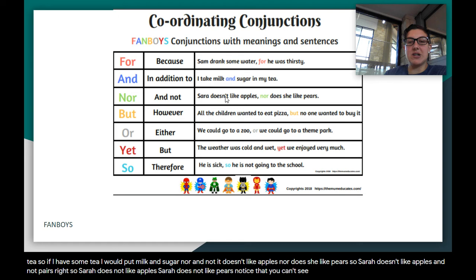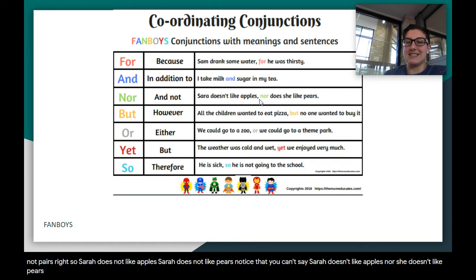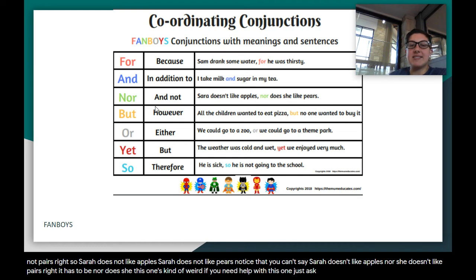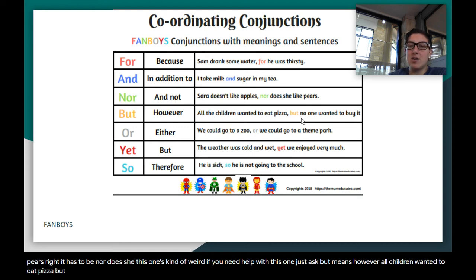Notice that you can't say Sarah doesn't like apples, nor she doesn't like pears, right? It has to be nor does she. So this one's kind of weird. If you need help with this one, just ask. But means however. All children wanted to eat pizza, but however, no one wanted to buy it. So they all wanted pizza, but maybe no one had any money.